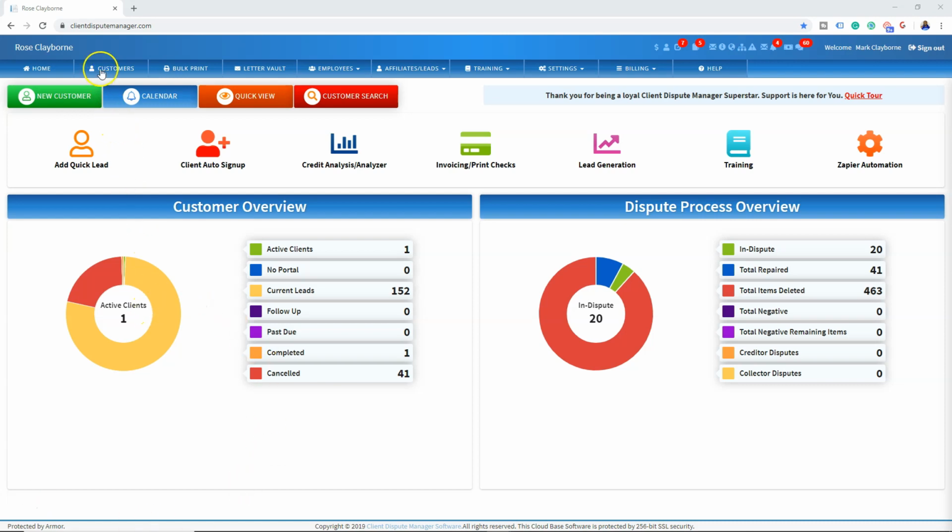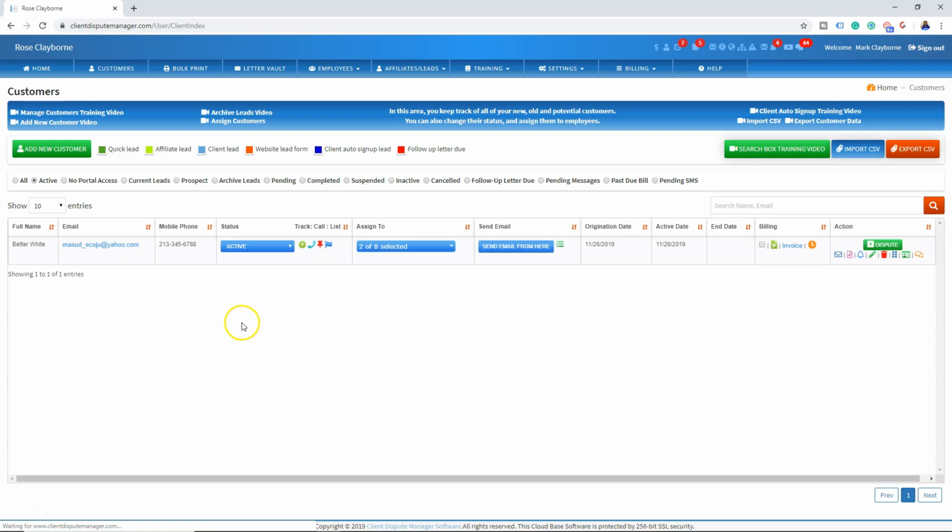You want to come over to Customers, and as you can see right here, I have one customer. Now, I want to be able to assign this one customer to multiple employees. So all you have to do is go over here to Assign To, and click on Me. I'm one employee, and then Sign is a second employee, and you can actually assign it to all your employees if you want to, right here.